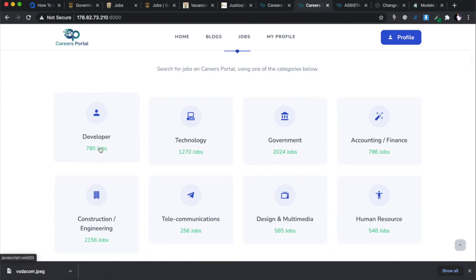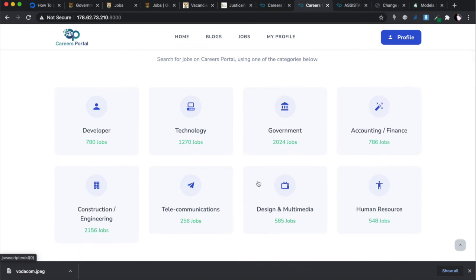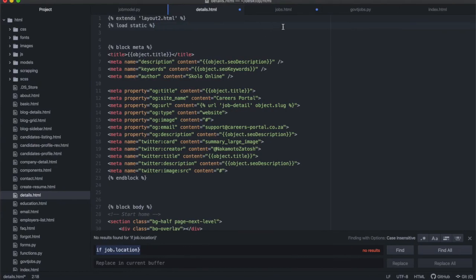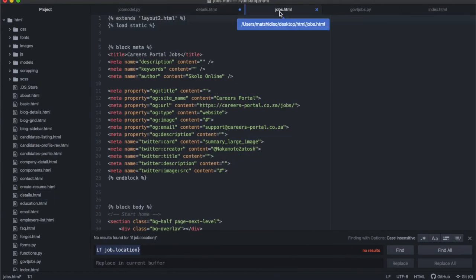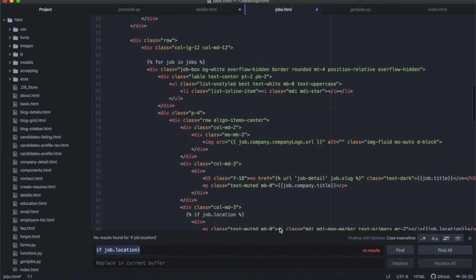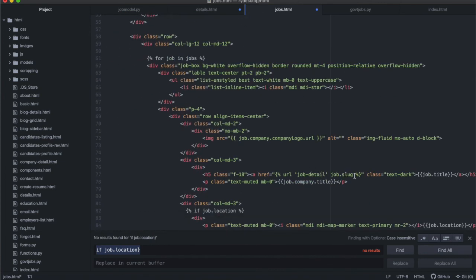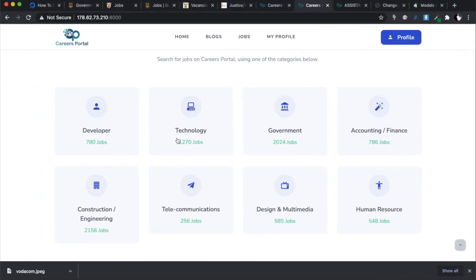But what I'm going to do, I'll do it off camera because there's no time now. I'm going to link this to take you to the detailed page for the category. So we have categories: technology, developer. I know we don't have this one, but whatever categories we have, we will rename these to match those categories. And then when you click on this, the same way we built the link from the job list that goes into the detailed page, we're going to do it like that. And we're going to be able to go to the detailed page for technology.